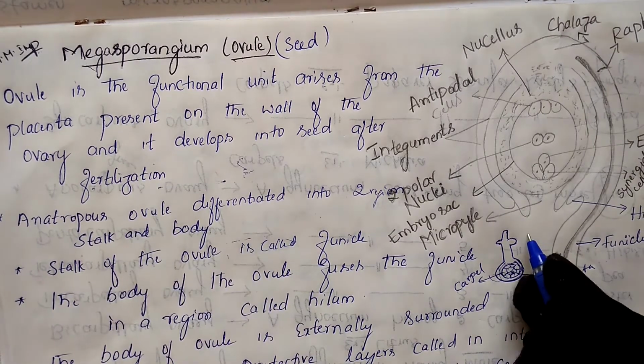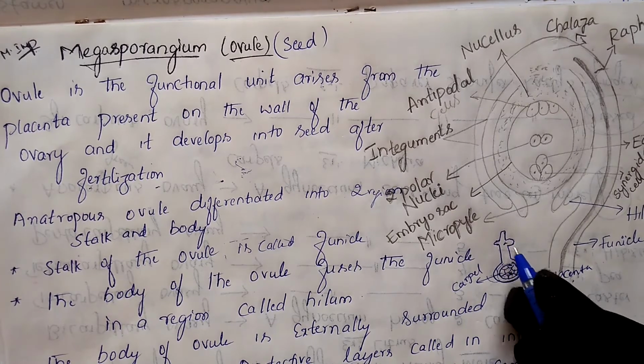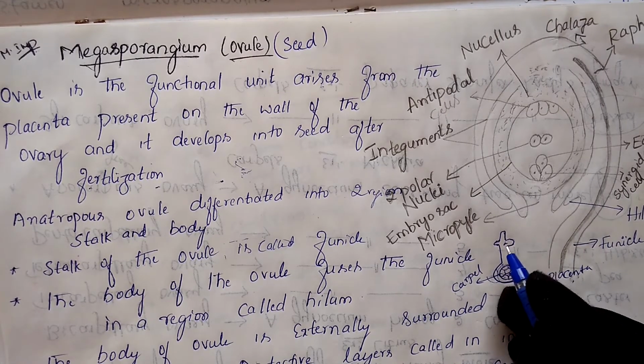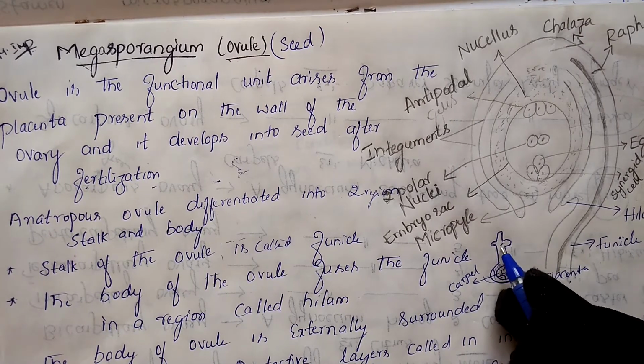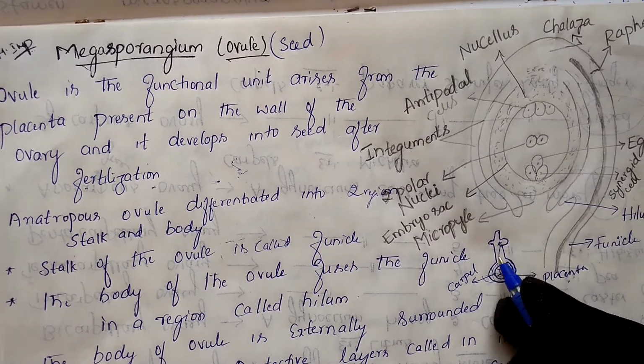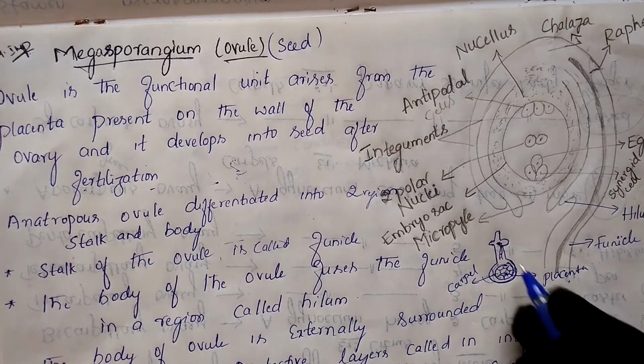But as soon as the pollen grain falls on the stigma, the compatibility matching process takes place. If it matches, we call it compatibility; if it doesn't match, we call it incompatibility. Suppose it is compatible, then the pollen grain starts producing the pollen tube, which contains the two male gametes.